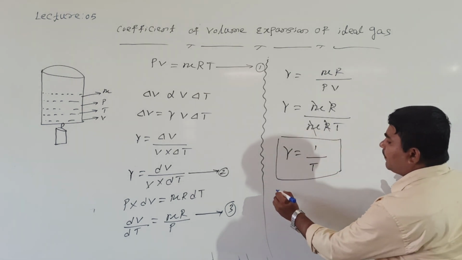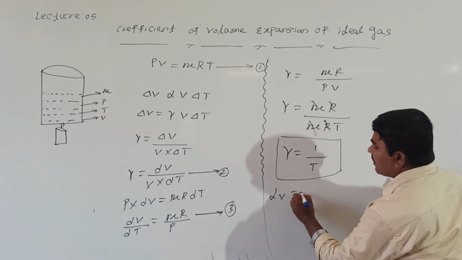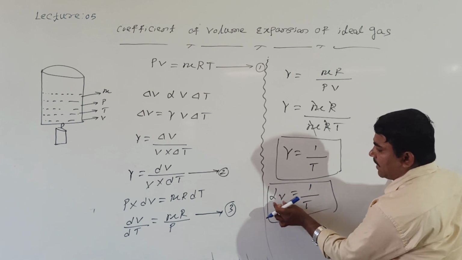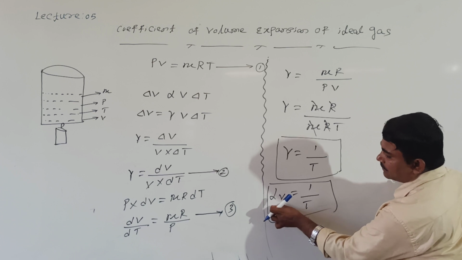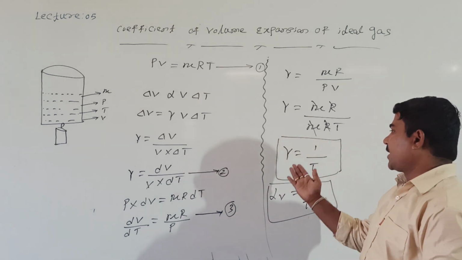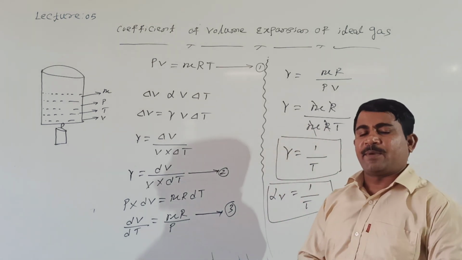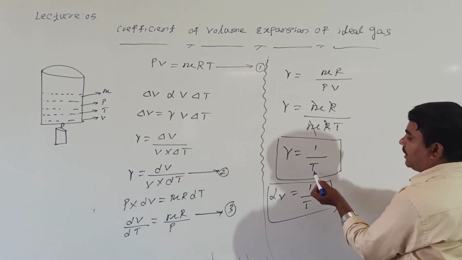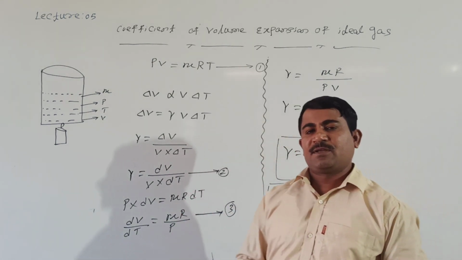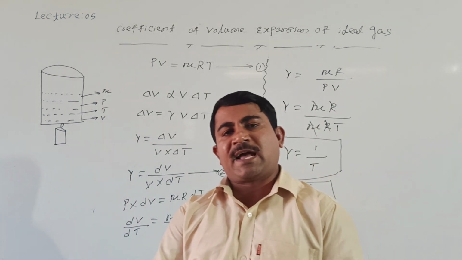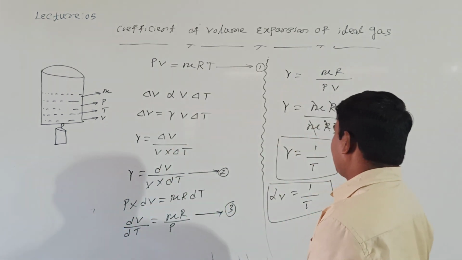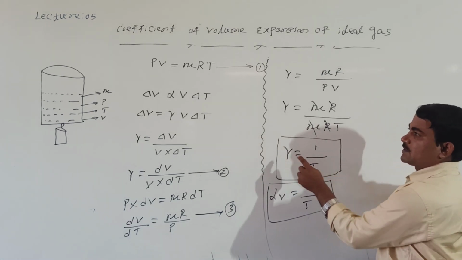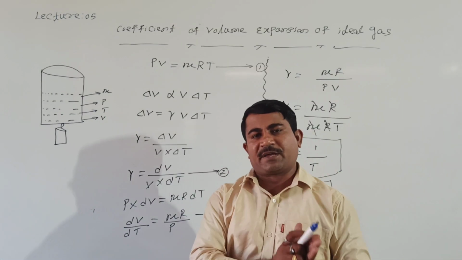We can call this alpha V also. Alpha V is inversely proportional to temperature. Alpha V means the volume expansion, three times the linear expansion. Either you can call it gamma or alpha V. So the coefficient of volume expansion is inversely proportional to temperature. If the temperature of the gas is increased, the coefficient of volume expansion of the gas will be decreased.